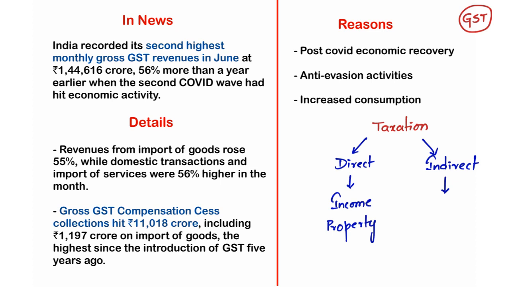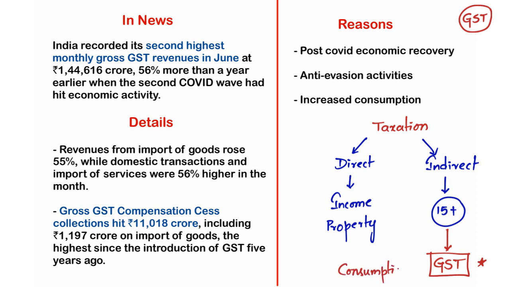Before the introduction of the GST regime in 2017, there used to be 15 plus indirect taxes. But what the central government did with the introduction of GST, all these 15 taxes were subsumed into a single comprehensive tax, that is GST. As the name indicates, GST stands for Goods and Services Tax. That means this is an indirect tax levied on the goods and services that are consumed by individuals. That means GST is actually levied on the consumption of an individual.